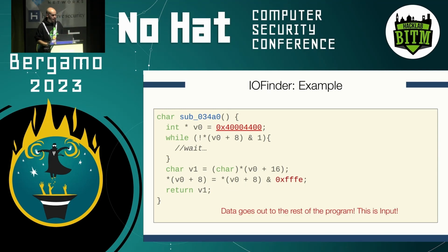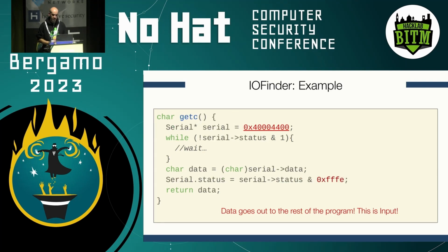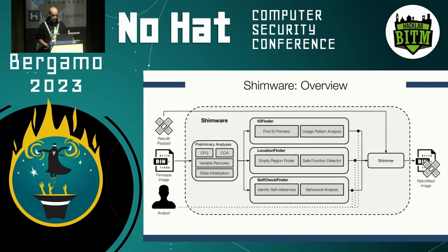And indeed, this is actually what we found out in the example is an implementation of a getC, right? When we have a serial port and the device is through the serial port reading data and returning a character that is being read by the serial port. Good, so now we have a way to identify input sources.